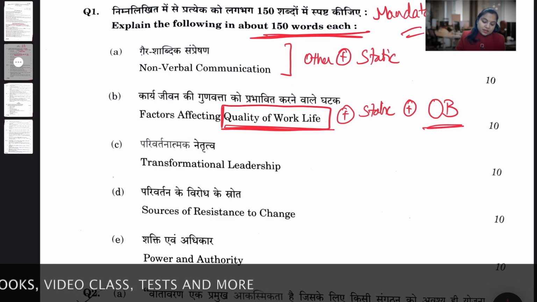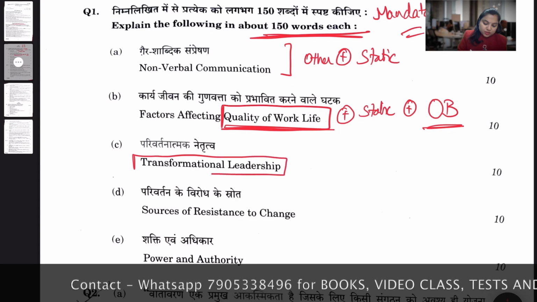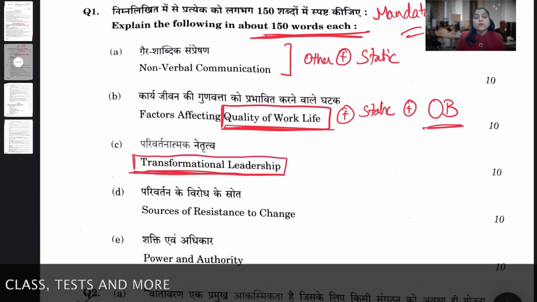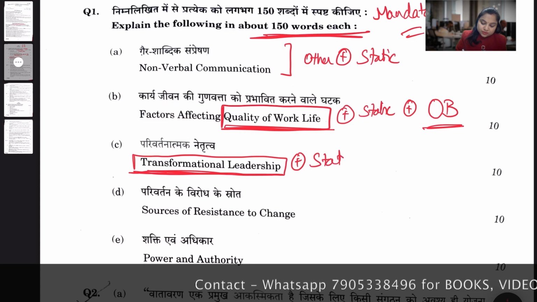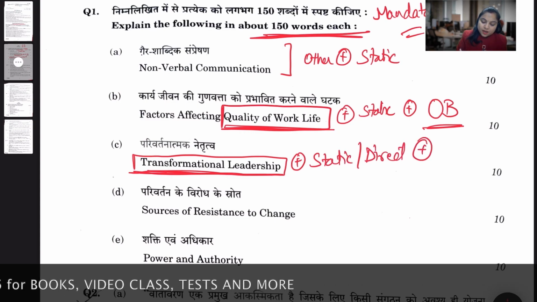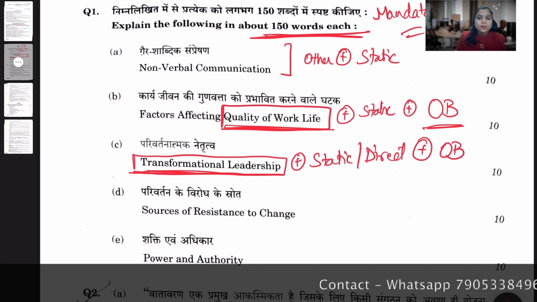Next, you have a topic on transformational leadership. It is again a creamy topic. Transformational leadership is from your leadership chapter, and it is a direct question, a static question, from the subject of organization behavior, OB. Clear?